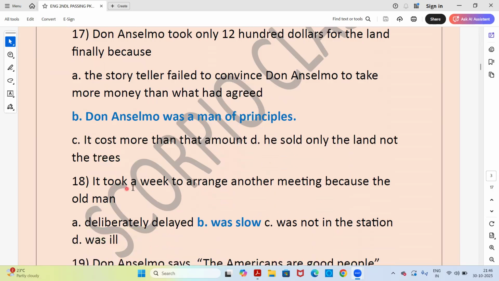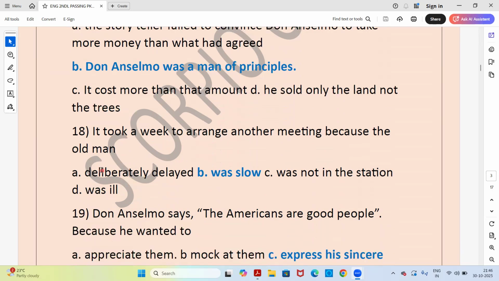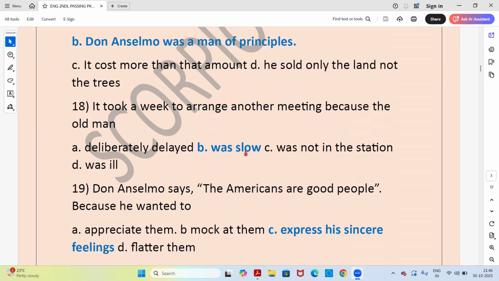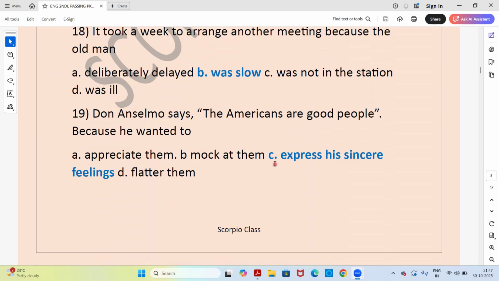Next question. It took a week to arrange another meeting because the old man, answer is option B, was slow. Next, Don Anselmo says the Americans are good people because he wanted to, option C, express his sincere feelings.